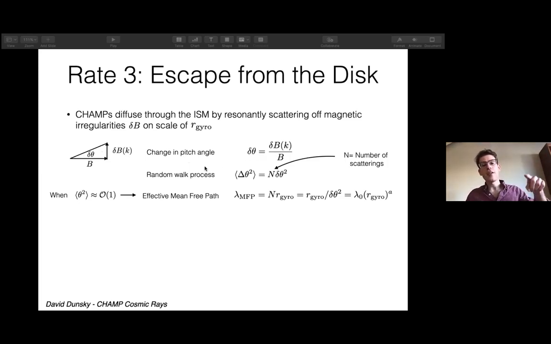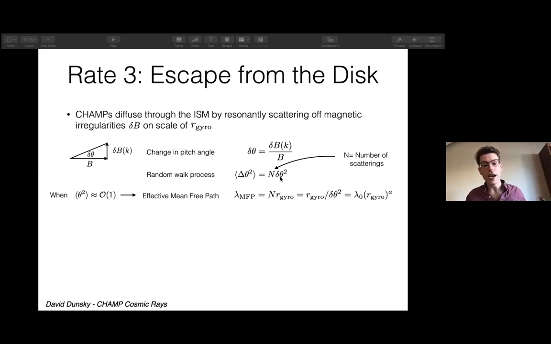Now with each scatter, the champ is going to effectively scatter uncorrelated off one of these little fluctuations. And this gives rise to a random walk in angular space. So you can look at the RMS delta theta, which is roughly the number of scatterings times this little delta theta squared, just a random walk in angular space. Now you can define an effective mean free path when this delta theta is roughly of order pi, or order 1.